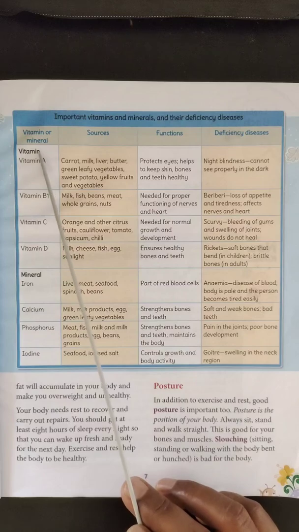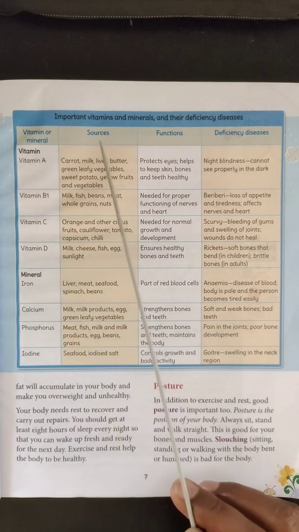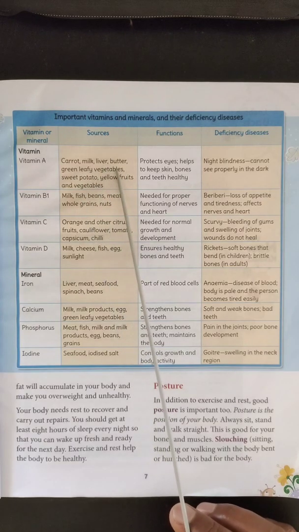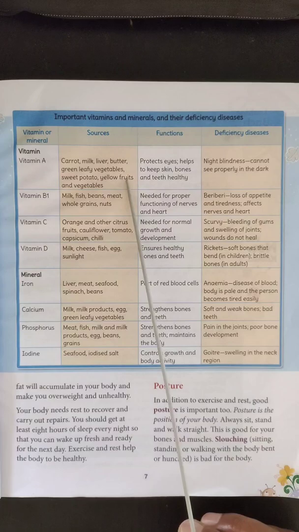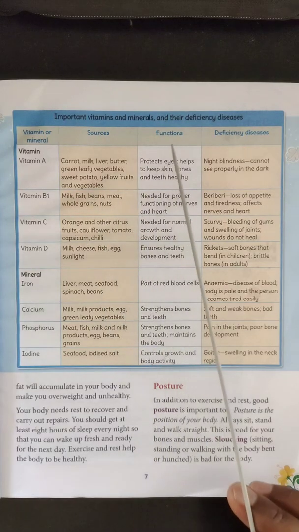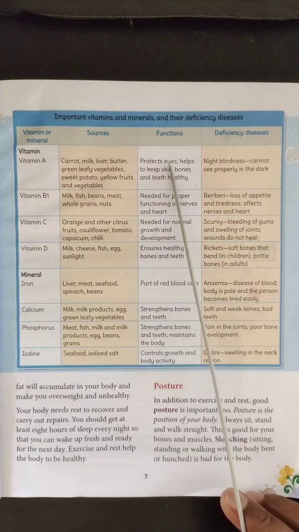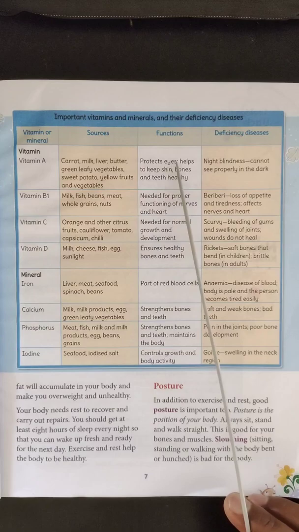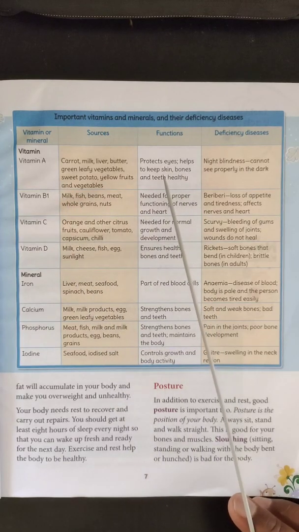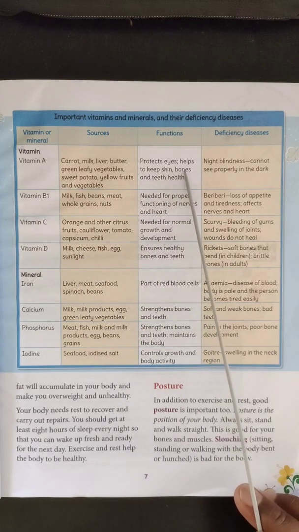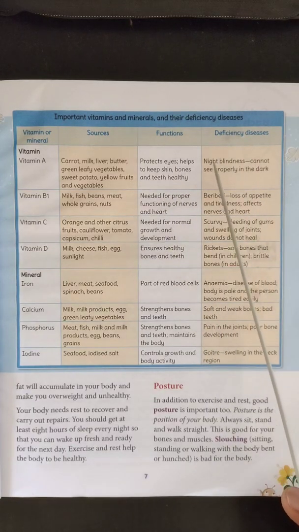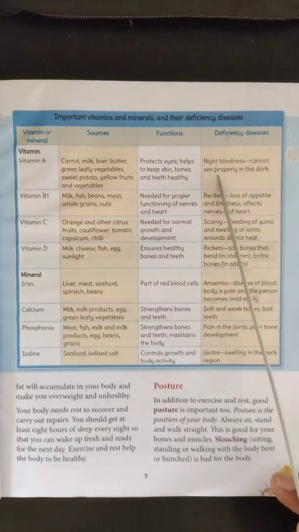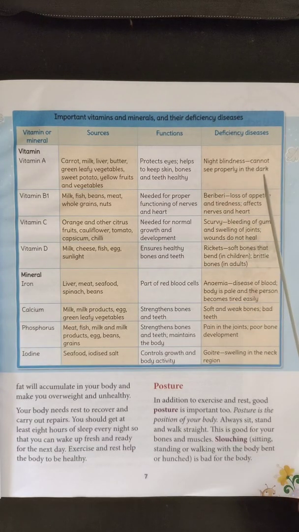First, let me tell about vitamins. Vitamin A. It is available in these food items: carrot, milk, liver, butter, green leafy vegetables, sweet potato, yellow fruits and vegetables. Do you know its functions? It protects eyes, helps to keep skin, bones and teeth healthy. Mainly required for eyes. Other than that, vitamin A is required to maintain good health of skin, bone and teeth. If vitamin A is not present in the food, it will lead to night blindness. The person cannot see properly in dark, dim light or at night.